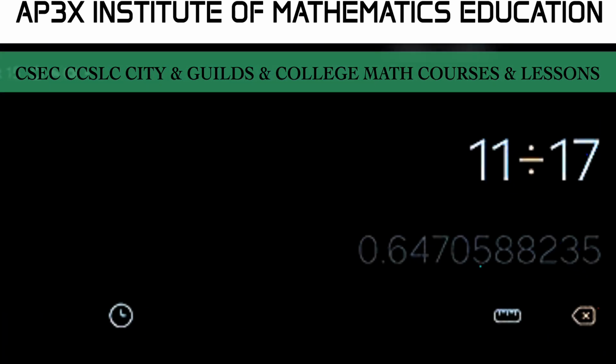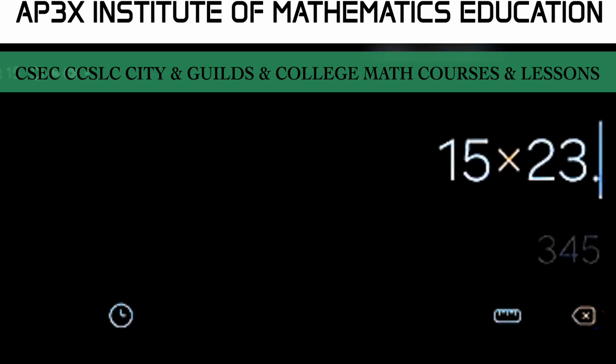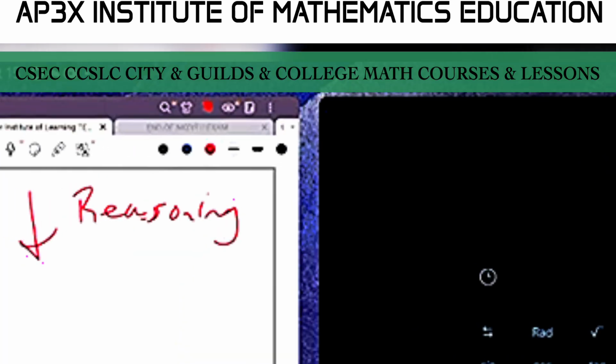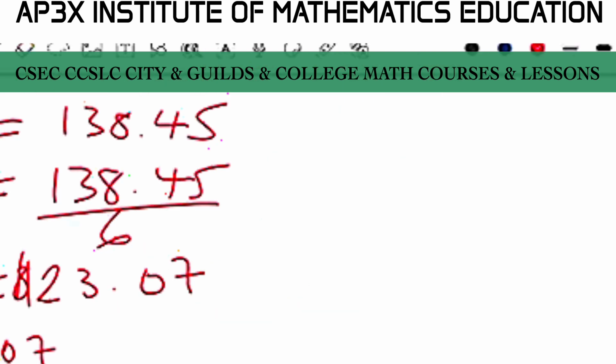So nothing is wrong in double checking, guys. 15 multiplied by 2307. Okay, so I got 346.05. Pardon me, guys. So it's 346.05 and not 95. Now we want to know the change that the customer is going to get after they have paid the bill from a $500 note. So therefore it's going to be $500 minus